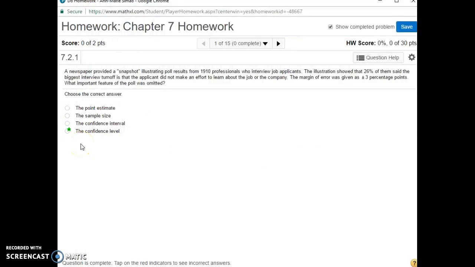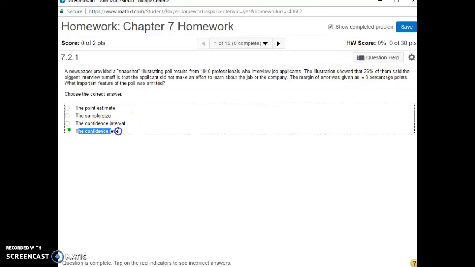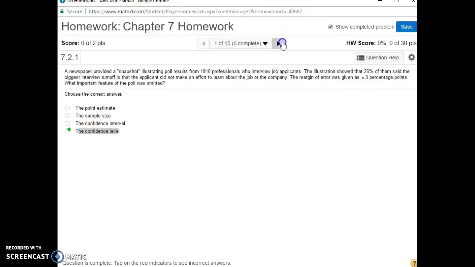It doesn't say 95%, 90%. What was this margin of error based on? So that's that the confidence level is the answer on this one.